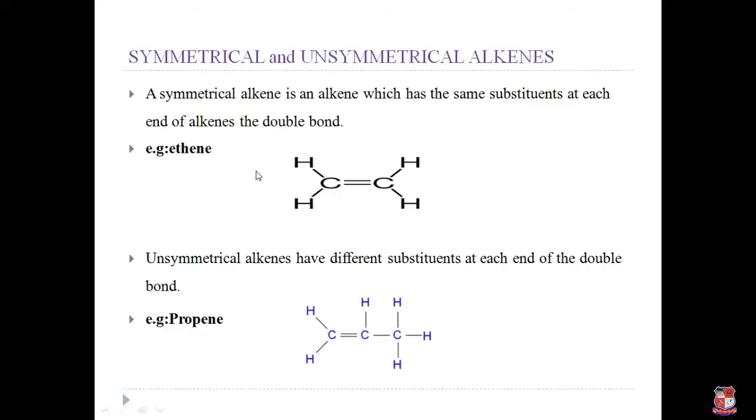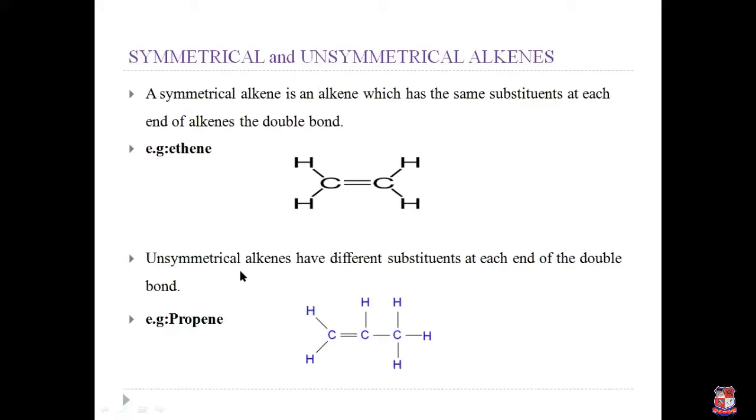A symmetrical alkene is an alkene which has the same substituent on both sides of the double bond. Here we take the example of ethene. The first carbon is attached to the same substituent, hydrogen, and the second carbon is attached to the same substituent, hydrogen. That means the same hydrogen atoms are present on both sides. If we divide this compound from between, or keep a mirror between this, then it produces mirror images. So we call it a symmetrical alkene.